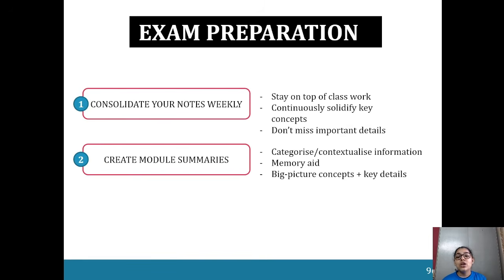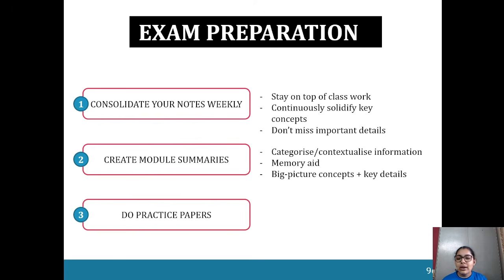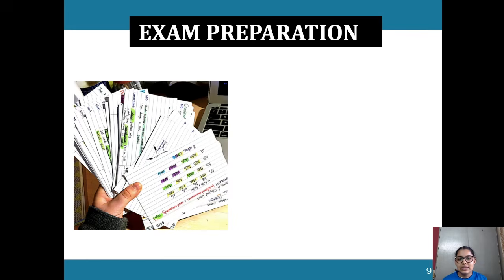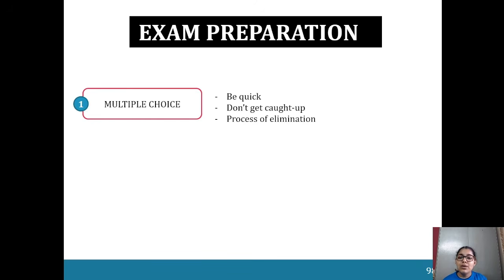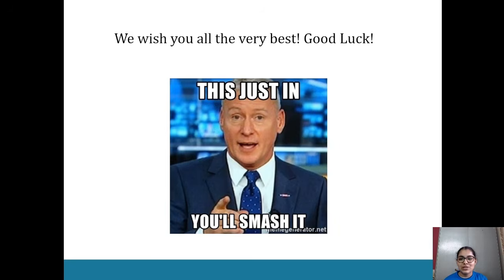Exam preparation: consolidate your notes, create module summaries, and do practice papers. Here's an example. Multiple choice questions are very helpful, short answer questions, and long response.